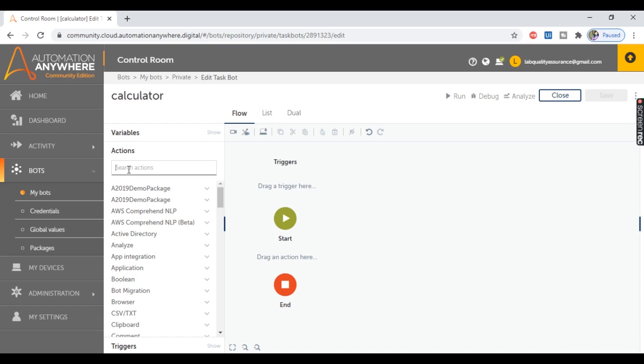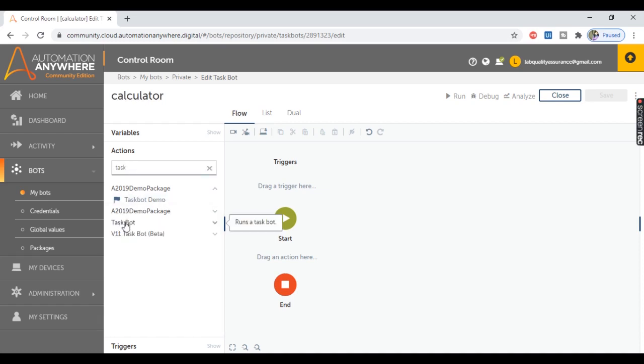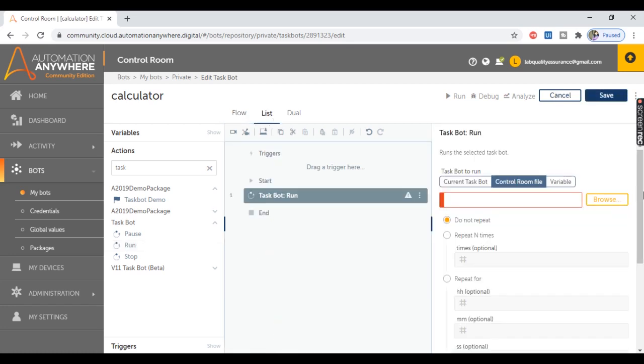So to do so, I'm going to search for the taskbot package. This is the taskbot package which provides the actions to interact with the child bot. So to run the child bot, I'm going to use this run action which runs the selected taskbot. So let's add this run action here. Move to list view, and here we'll have to select the task bot which we wish to run. So it provides three options. Do you wish to run the current task bot, or we can select any control room file, or we can select a variable as well. Since the childbot addition which we created is a control room file, we'll go with this control room file option. So let's hit browse.